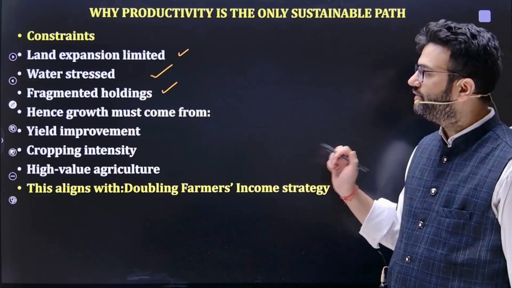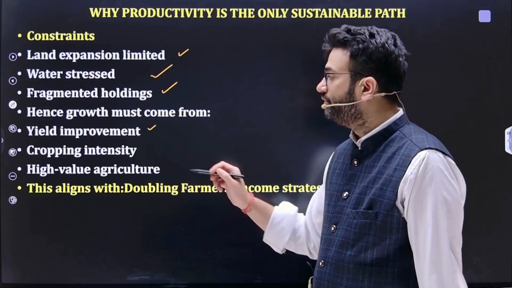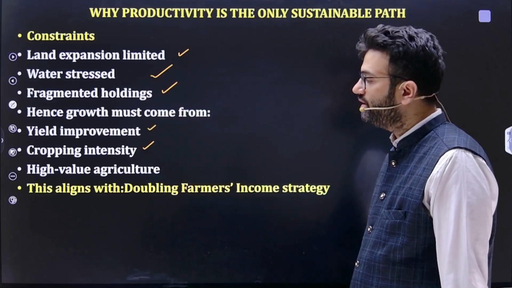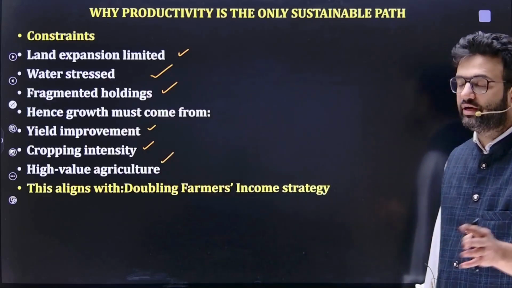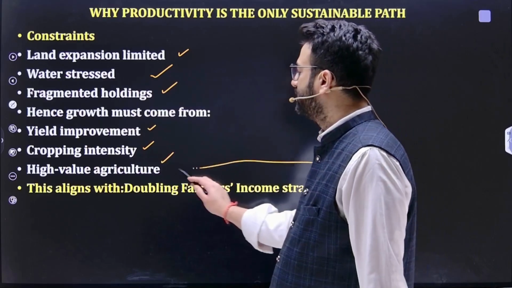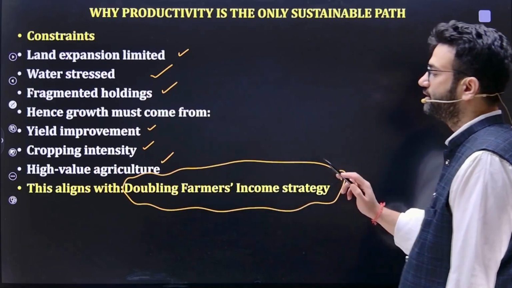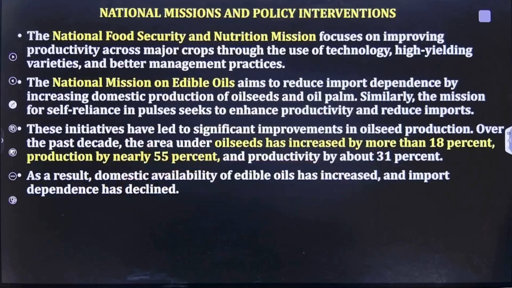So what is the option available? The option available is we need to improve the yield, we need to enhance the cropping intensity, we need to do high-value agriculture through sustainable farming and agri-diversification. All these things will help us in doubling the overall farmers' income. So that's why productivity is the only sustainable path.